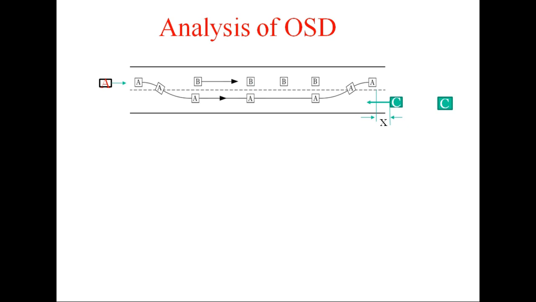Now I will present here two cases before you before analyzing the overtaking sight distance on a two-lane road. Here is a vehicle A which is faster than vehicle B. So vehicle B is slow and vehicle A is moving at the design speed of the road. Now it intends to overtake B. So initially it will look for a gap in the opposing lane.